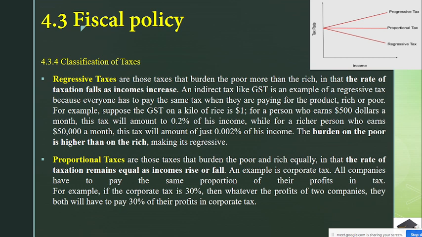Then proportional taxes are those taxes that burden the poor and the rich equally. In them the rate of taxation remains equal as income rises or falls. An example is corporate tax: all companies have to pay the same proportion of their profit in tax. For example, if the corporate tax is 30%, then whatever the profit of two companies, they both will have to pay 30% of their profit in corporate tax. Getting my point?